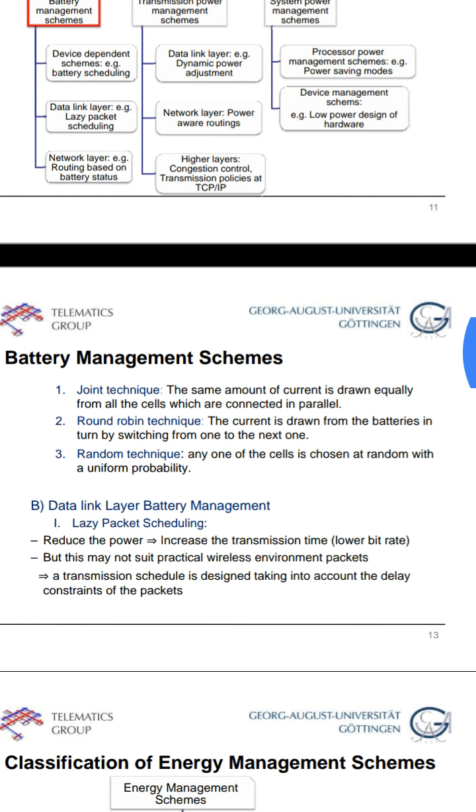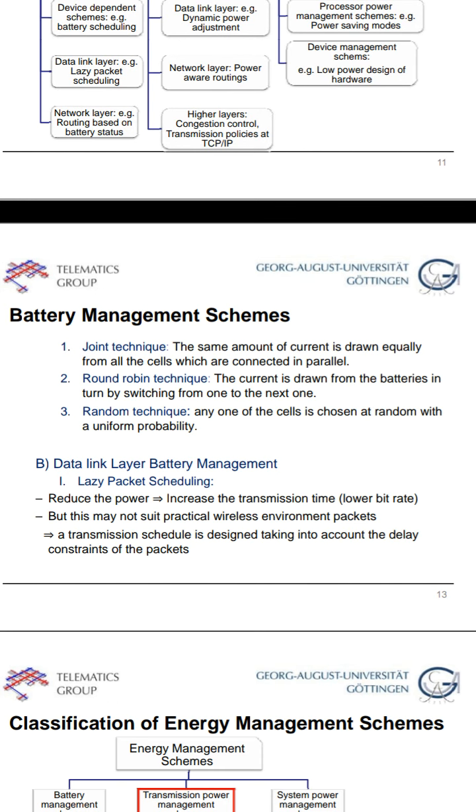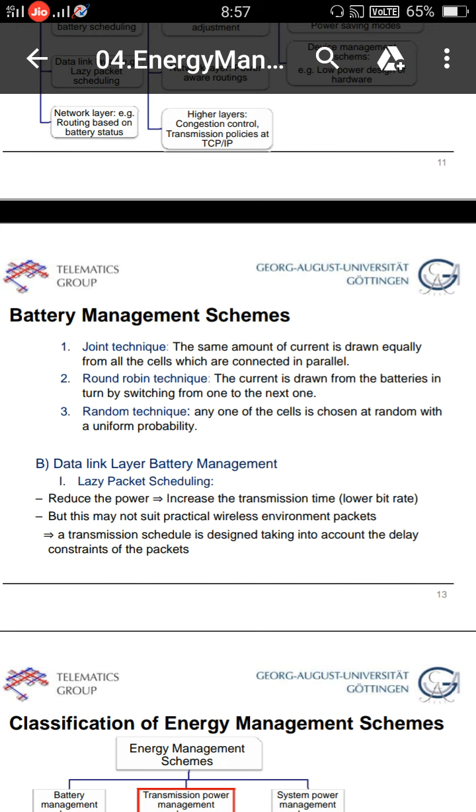And the second technique is data link layer battery management. Here, to reduce the power, we increase the transmission time. Simply to reduce the power, we can increase the transmission time, but this is not always suitable for all cases. Once we increase the transmission time, the bit rate becomes slower. That means transferring the data takes a long time. But it is not suitable for wireless environment packets, so a transmission schedule is designed taking into account the delay constraint of the packets.